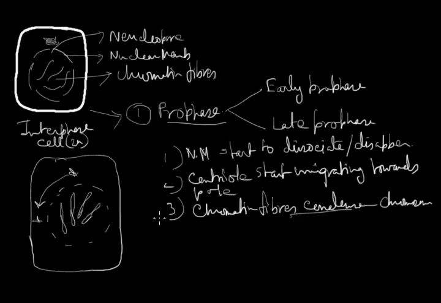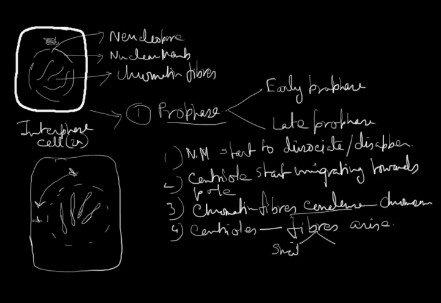And what will happen next? From the centriole, we see what actually happened. Two types of fibers arise from the centrioles. One is known as the small fiber, another is the bigger one.